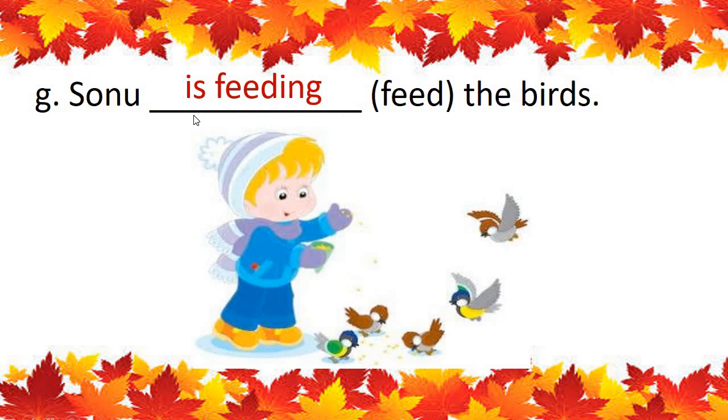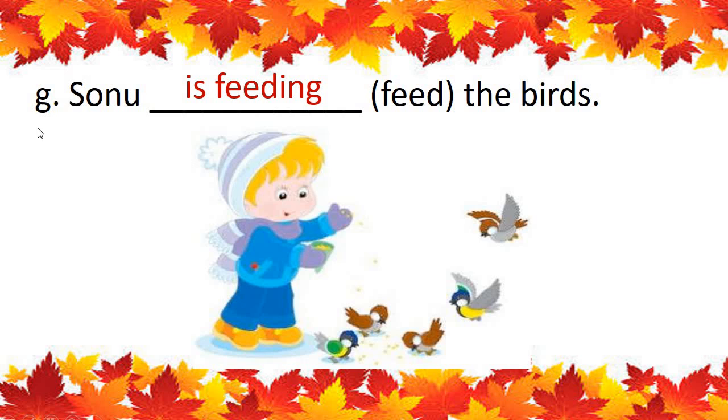Sonu is feeding the birds. B-I-R-D-S, birds. Can you tell me? Very good. Now you all know when we have to use is and are. And see in the bracket the word is given, no? So with that word you have to use and add ing.